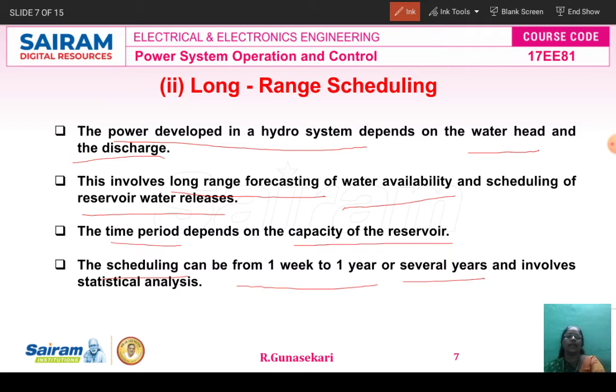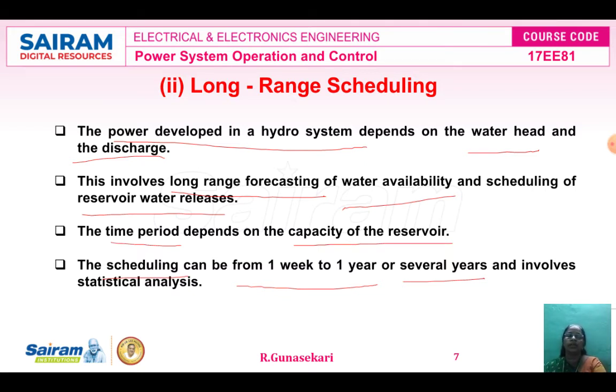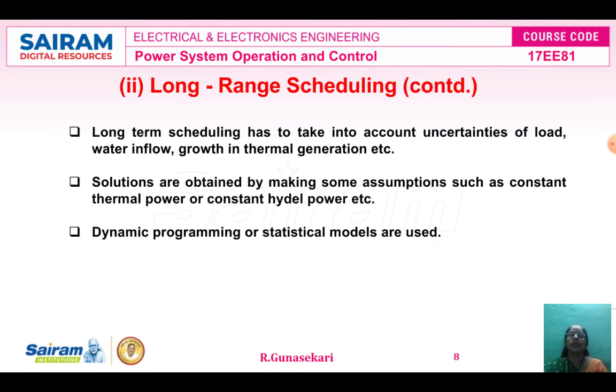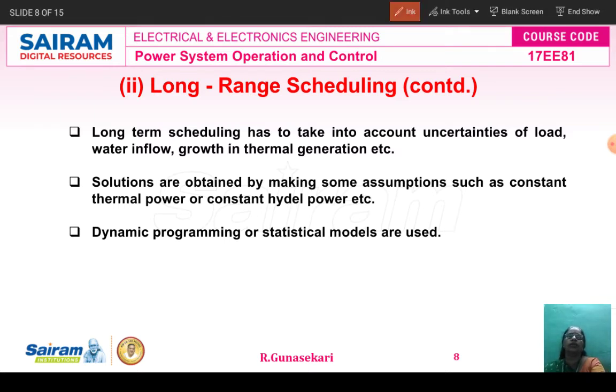This is the statistical analysis of long range scheduling. Continuing with long range scheduling, the long term scheduling has to take into account the uncertainty of the load. The first one is the uncertainty of the load. The second parameter is water inflow. The third one is the growth in the thermal generation. So we consider these three parameters, and then we can find the long range scheduling in the hydropower plant.